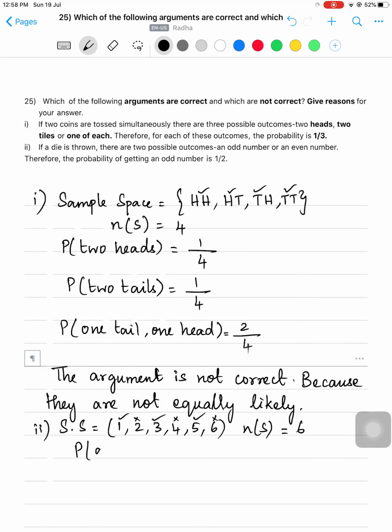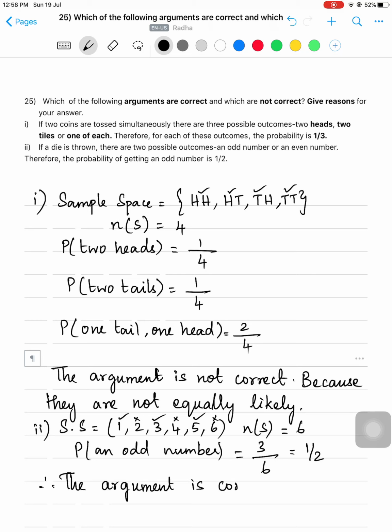Let us check what is the probability of getting an odd number. So out of 6, how many odd numbers are there? 1, 3 and 5. How many? 3 by 6. So what is 3 by 6? If you reduce to lowest terms, you get 1 by 2. So the probability of getting an odd number is 1 by 2, they said. So the argument is correct. Why is it correct? Because we found out the answer, that is, the probability of getting an odd number is 1 by 2. Hope it's clear, children.